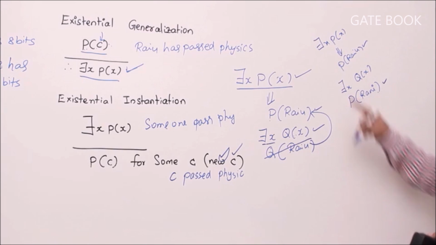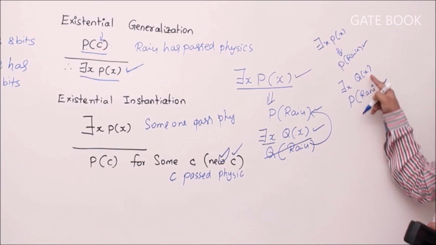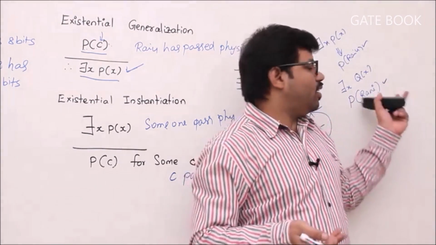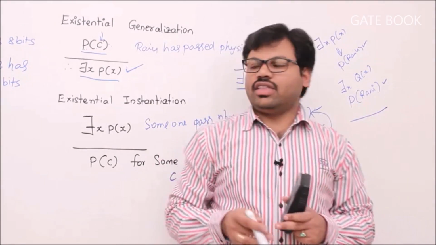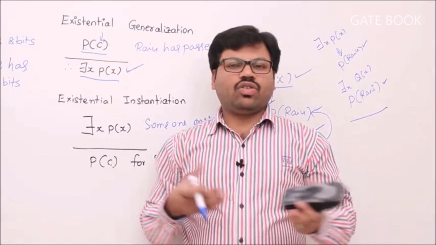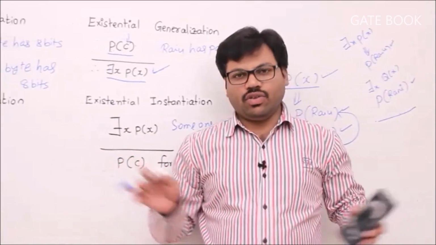Now you see, someone passed physics, let you assume Raju. Second time someone passed chemistry, you should assume a different person, Rani. Then we are properly concluding the things. Understand? So these are the four rules. Generally in the GATE exam we don't use them, so there is no question related to this. But if you understand them, that would be well and good.